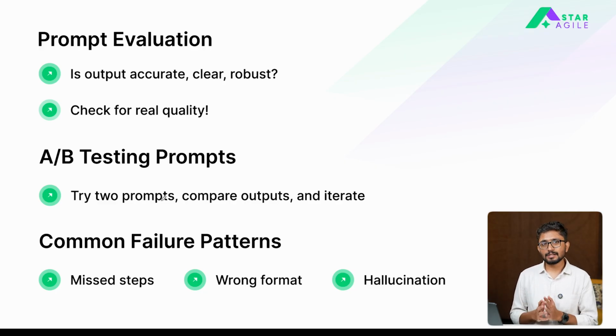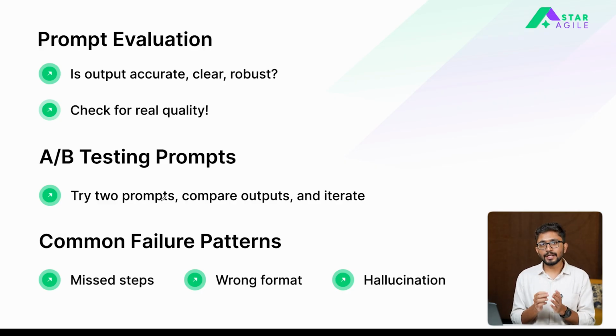Right? So in such cases, the best way to do it is to implement a simple A/B testing rule. And the A/B testing rule is nothing but you create two different variations of the prompt, prompt A and prompt B. Get the output from both the prompts and compare the results to see which is the better prompt. And you keep on doing it until you get the final prompt that gives you the best possible answers. Right? And what you are going to see is that a lot of times between the prompts which are giving better outputs, the previous prompt might have missed some steps, the formatting would be wrong, or the model is starting to hallucinate.